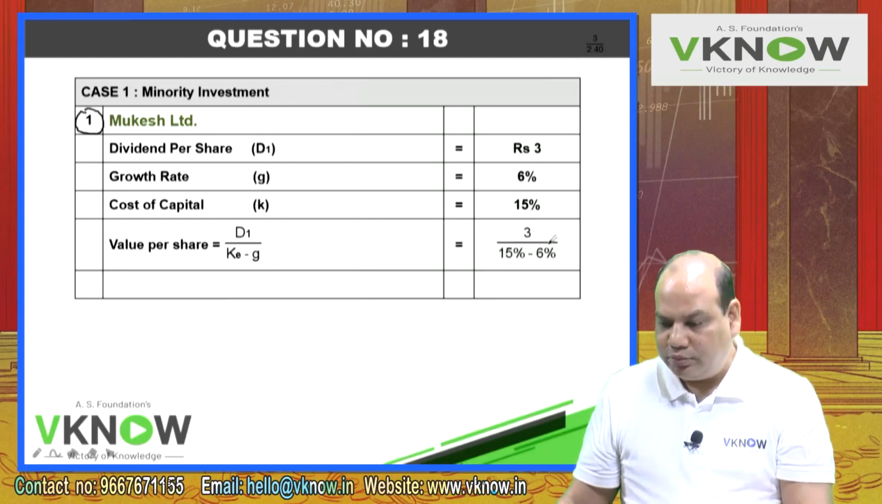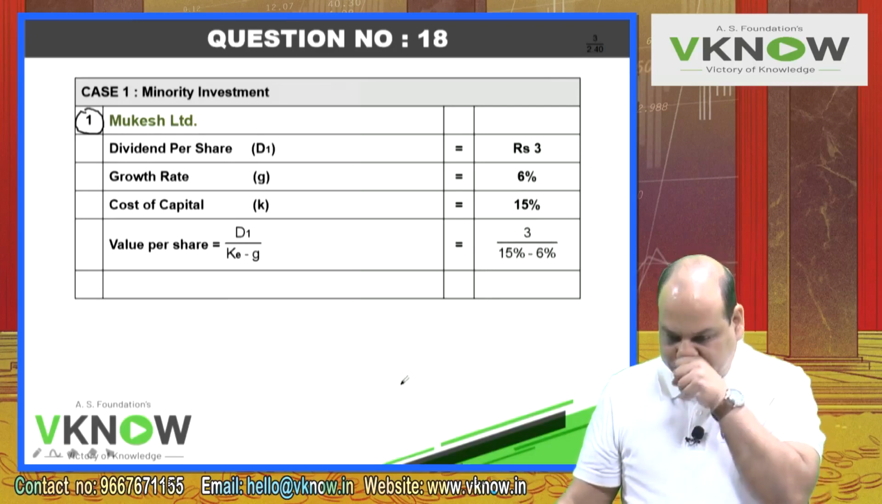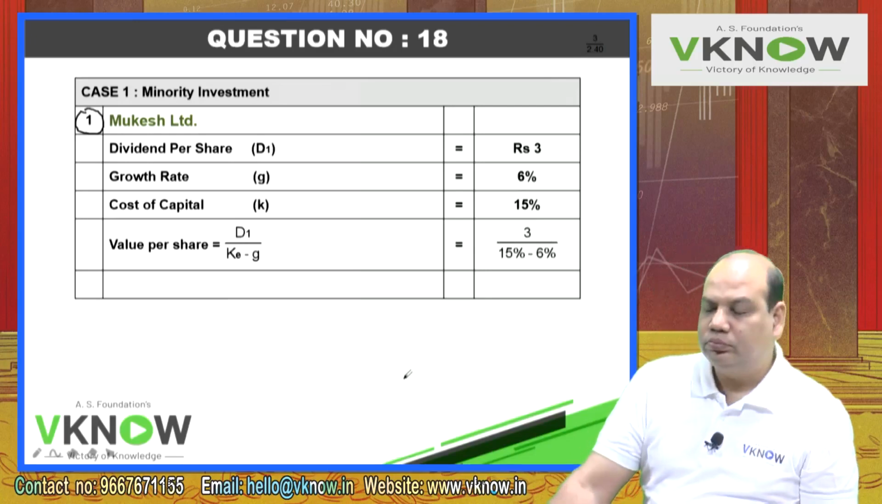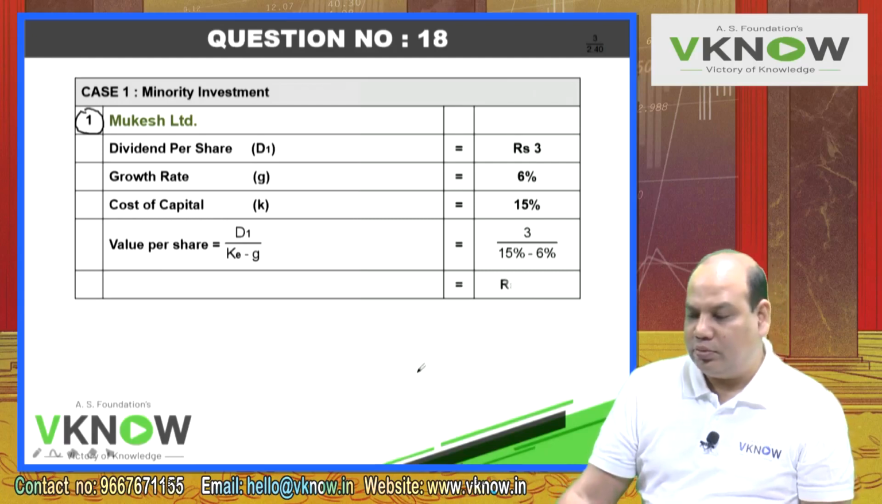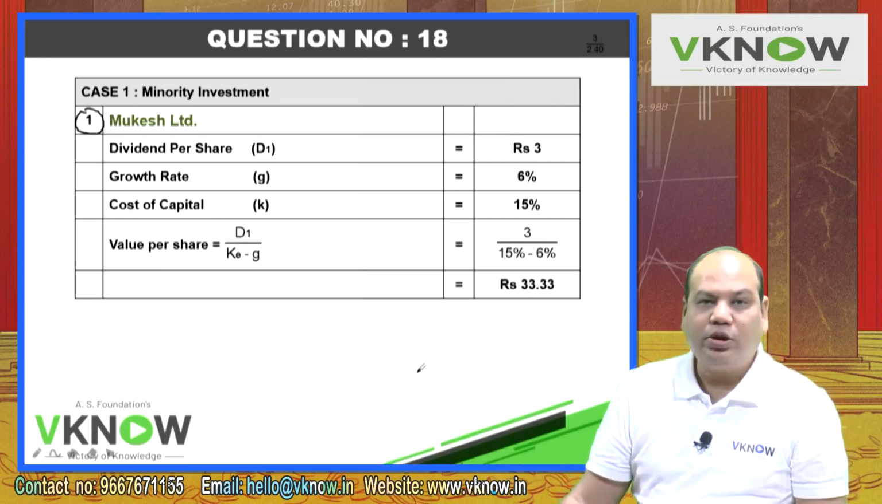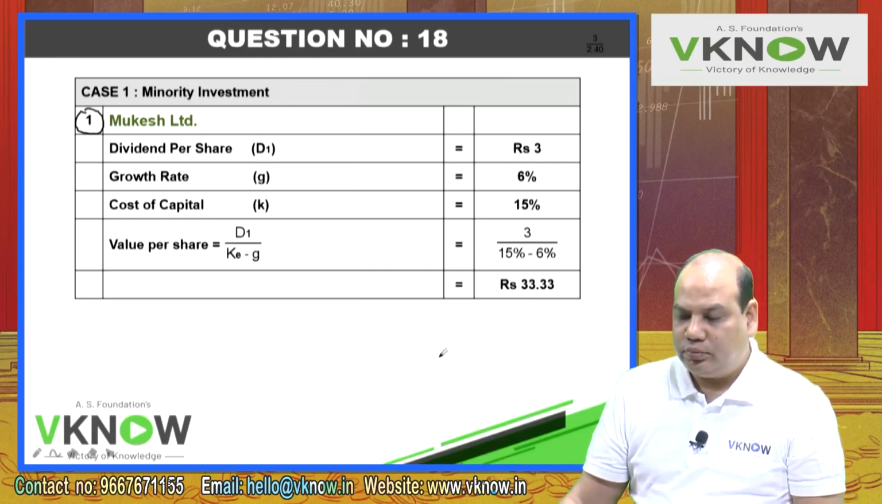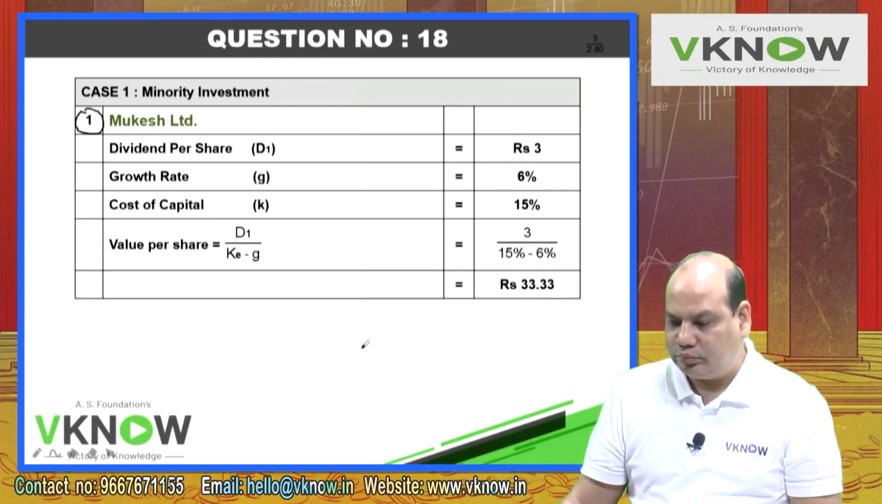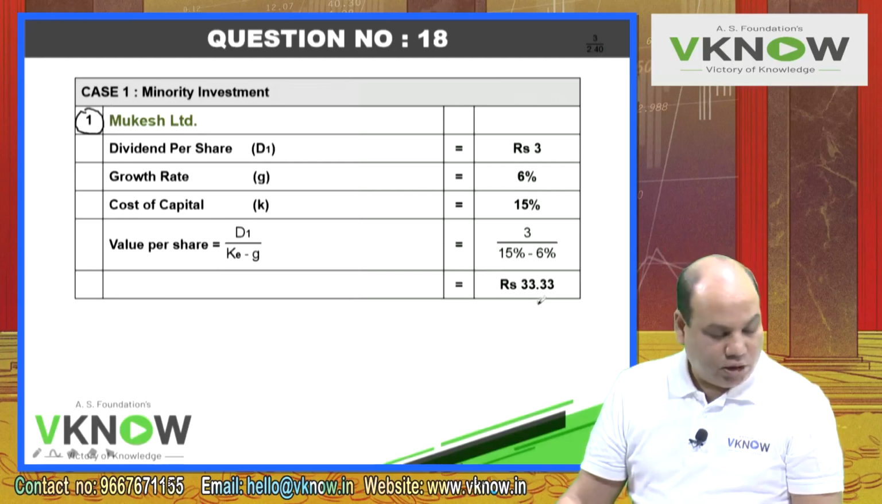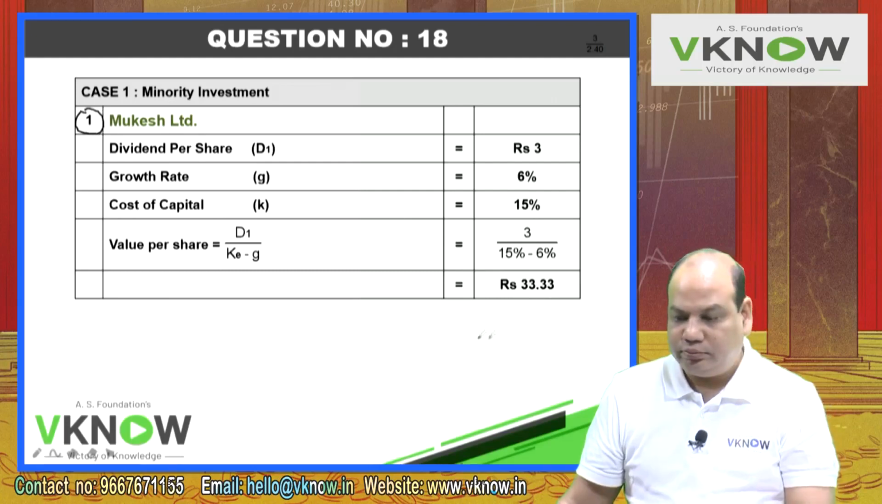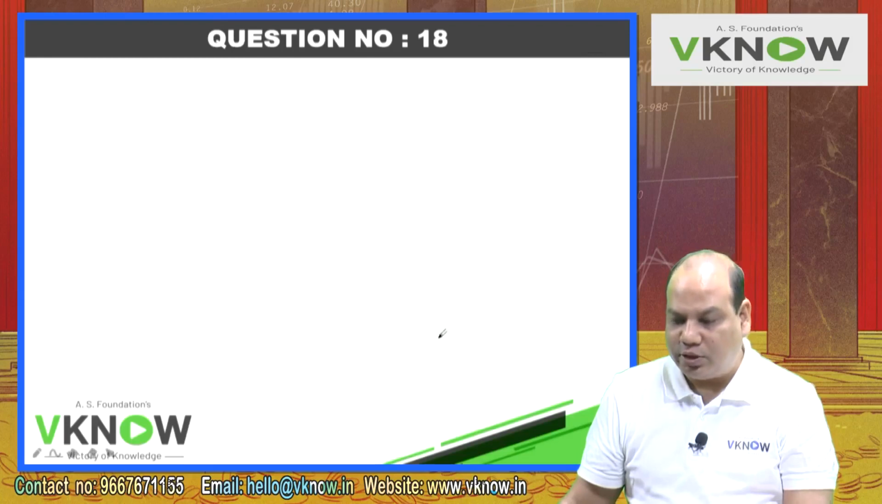3 upon 15% minus 6%. So that is rupees 33.33. This is the price Anil should pay for Mukesh Limited in case of a minority investment.